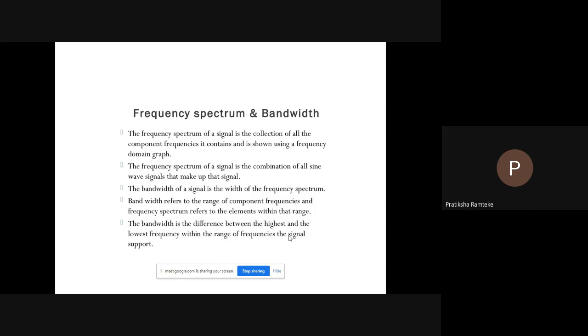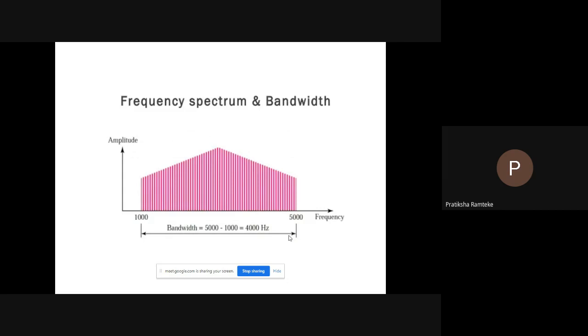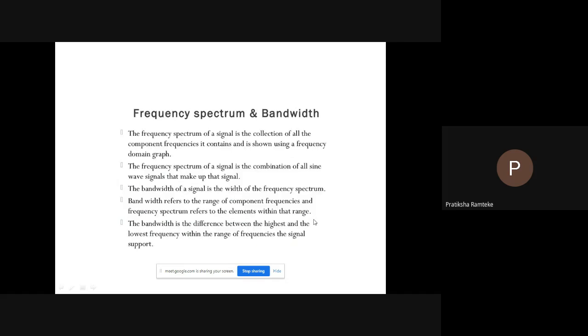Frequency spectrum and bandwidth. The frequency spectrum of a signal is the collection of all the component frequencies it contains and is shown using the frequency domain graph. There is a graph of frequency spectrum and the bandwidth. In this graph, the different frequencies are there, from the lowest, 1000, to the highest, 5000. The frequency spectrum of a signal is the combination of all sine wave signals that make up that signal. Bandwidth of a signal is the width of the frequency spectrum. Bandwidth refers to the range of component frequencies, and frequency spectrum refers to the elements within that range.